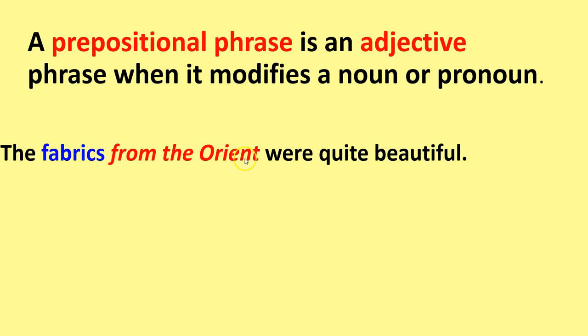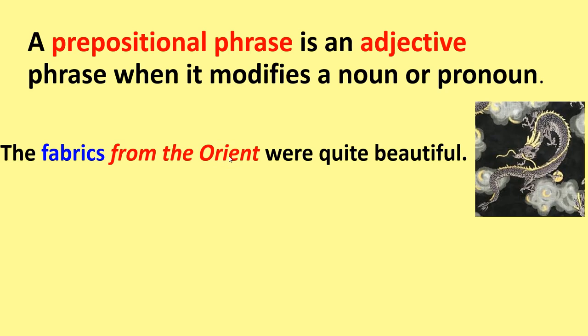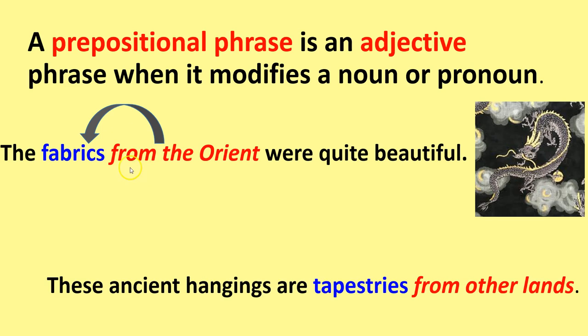So from the Orient is the prepositional phrase in the sentence. It's modifying the noun fabrics. Fabrics is our subject, telling us which fabrics, the ones from the Orient. So it is considered an adjective phrase. It's still a prepositional phrase, but it's an adjective prepositional phrase. It's acting as an adjective.